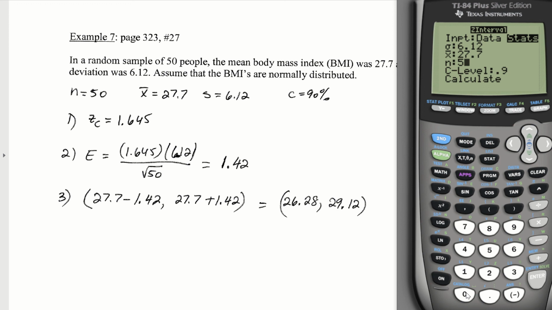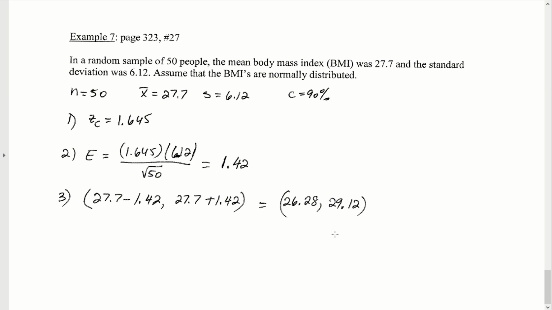Sample size of 50, and we're sticking with the 90% confidence interval. If we go ahead and hit enter, to 2 decimal places, this would give us a lower bound of 26.28 and an upper bound of 29.12. So our conclusion, the interpretation of this, would be that we are 90% confident that the true mean body mass index for these individuals would be somewhere between 26.28 and 29.12.